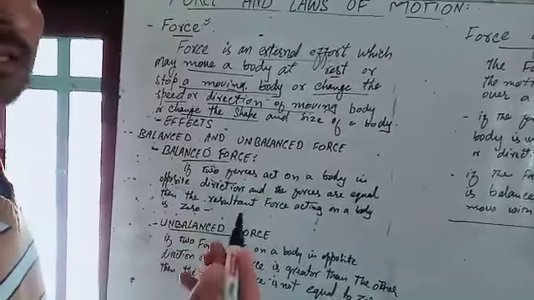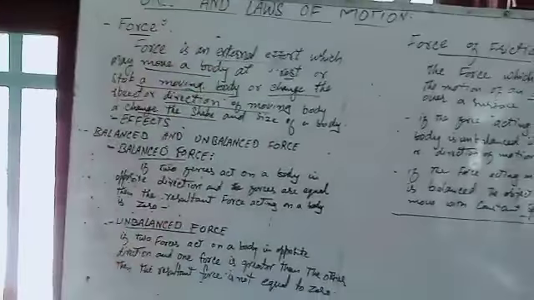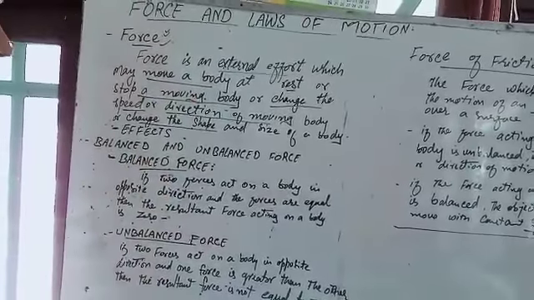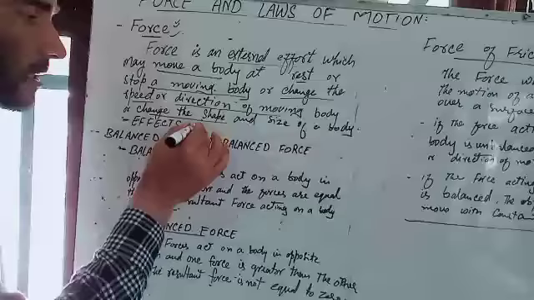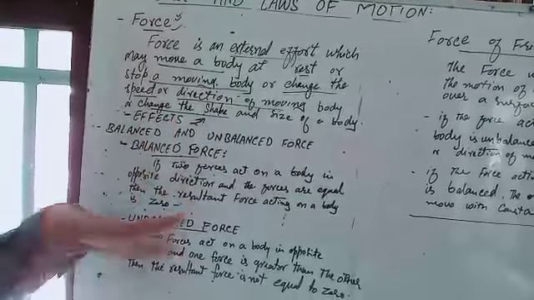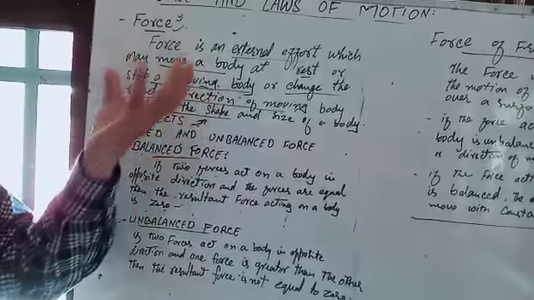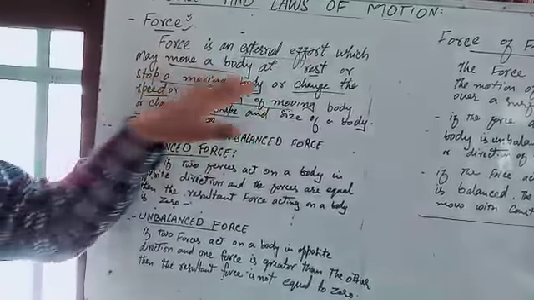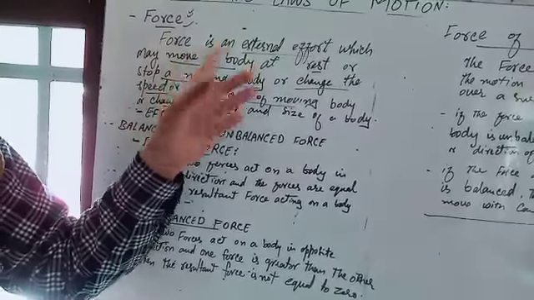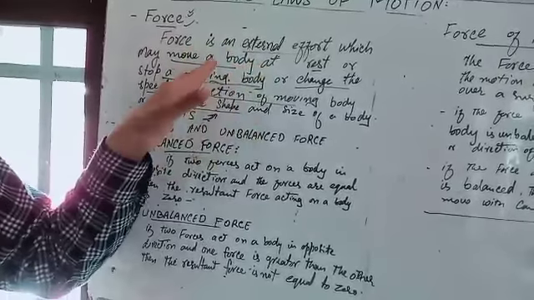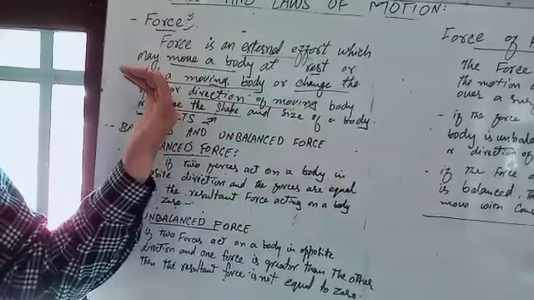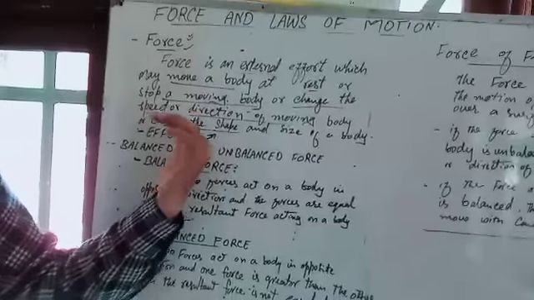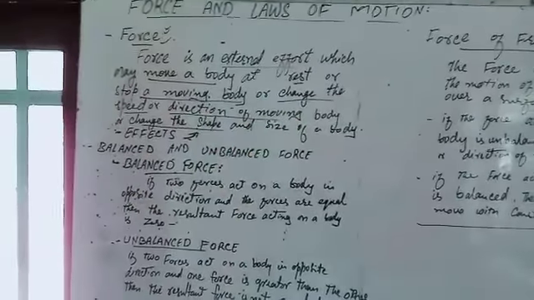These are the effects caused by the application of external force, and by these we can explain the force. There are approximately five effects. It causes motion of a body, it stops a moving body, it causes change in speed of the body, it causes change in direction of a moving body, and it causes change in shape and size of a body.